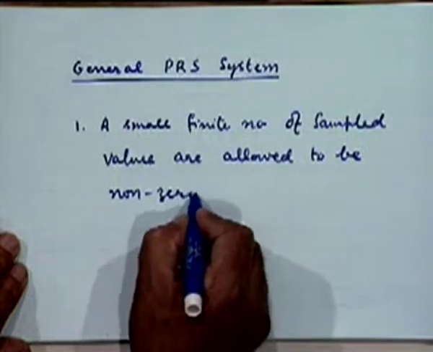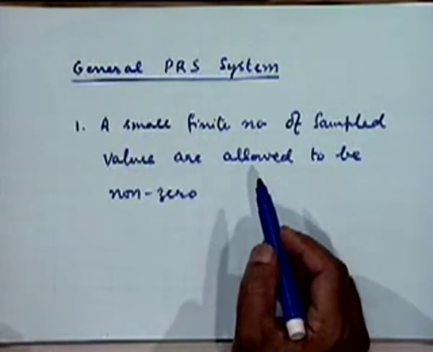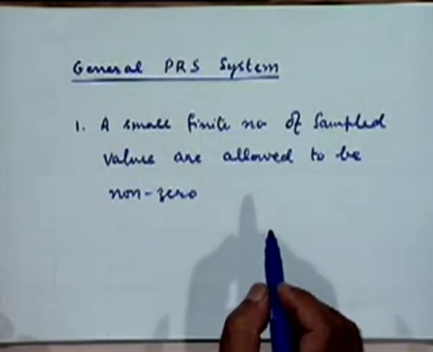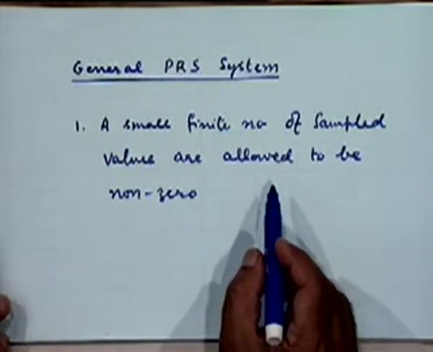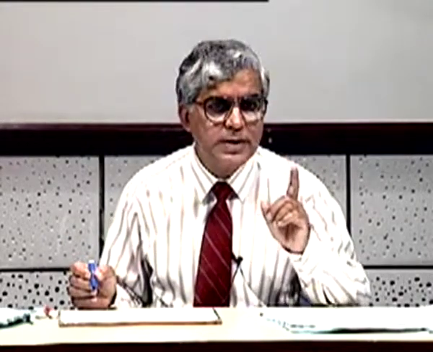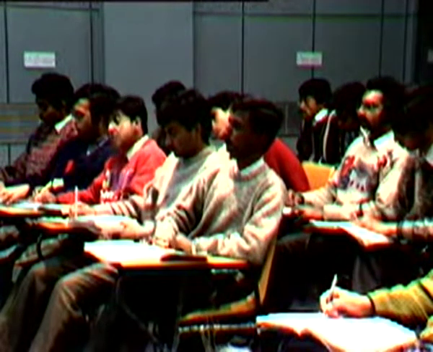So in a way this is a generalization of the Nyquist second criterion. Instead of only permitting 2 successive bits to be interfering, or only 2 non-zero samples coming up in the sampling instance of the pulse shape, you are allowing a finite number of them to be non-zero. In the sinc pulse, the ideal Nyquist first criterion pulse, any Nyquist first criterion pulse, only one sample is allowed to be non-zero, right? And now we are allowing more and more samples to be non-zero.